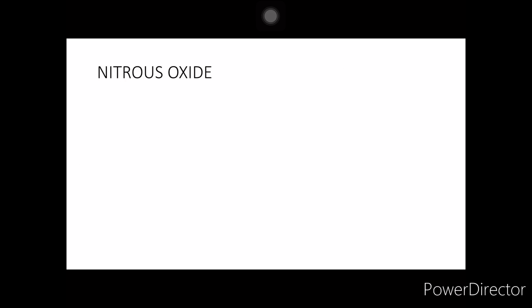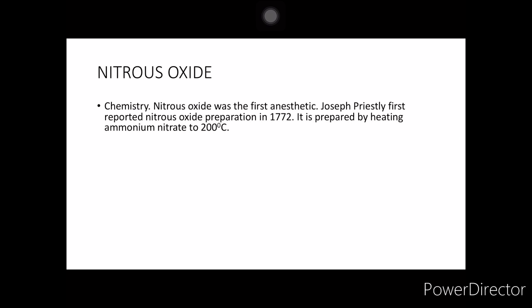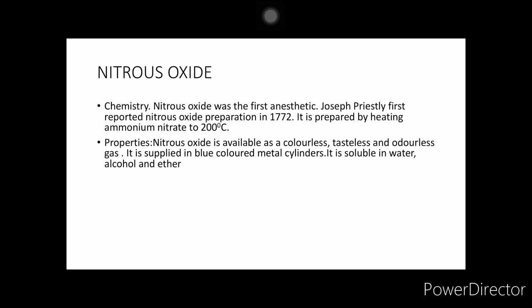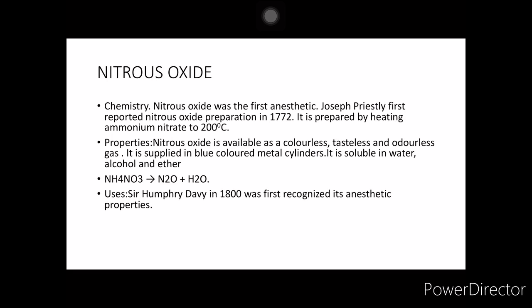Then we have nitrous oxide. Joseph Priestley reported its preparation in 1772. It is prepared by heating ammonium nitrate at 200 degrees Celsius. Now, if you see the properties, it is available as odorless, tasteless, colorless gas. It is supplied in blue colored metal cylinders and it is soluble in water, alcohol, and ether. So that is the method of preparation. NH4NO3 gives N2O plus H2O.